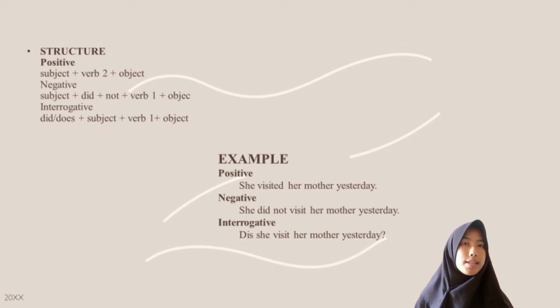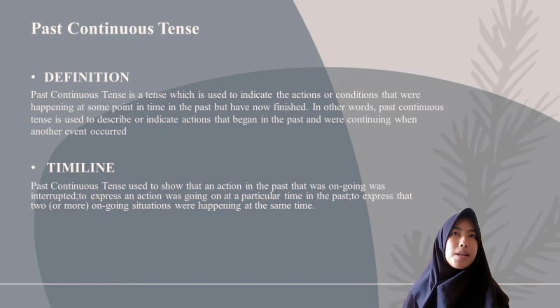Third, interrogative sentence. The formula is did or does plus subject plus verb 1 plus object. Example: did she visit her mother yesterday? Past continuous tense. Past continuous tense is a tense which is used to indicate actions or conditions that were happening at some point in the past but have now finished. In other words, past continuous tense is used to describe actions that began in the past and were continuing when another event occurred.